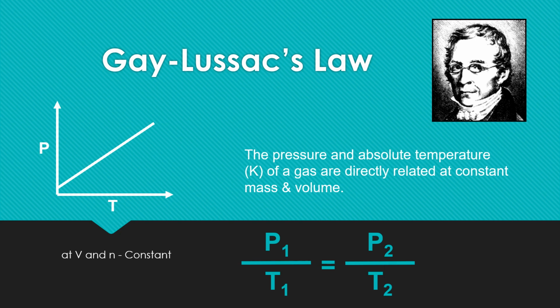That means pressure P1 at temperature T1 is considered for one unit of gas. If you change the temperature to T2, the pressure will change to P2. That is the idea we can take from Gay-Lussac's law.